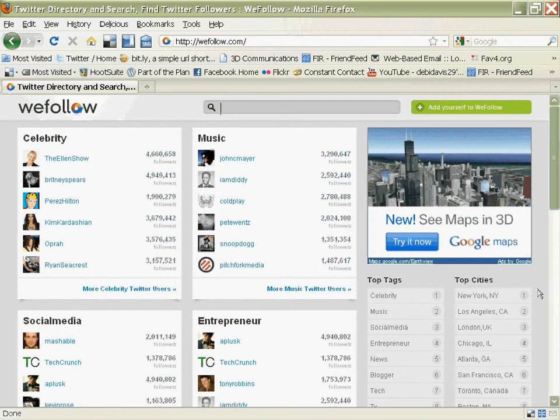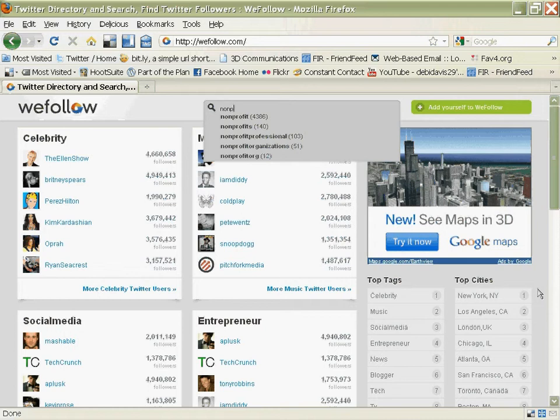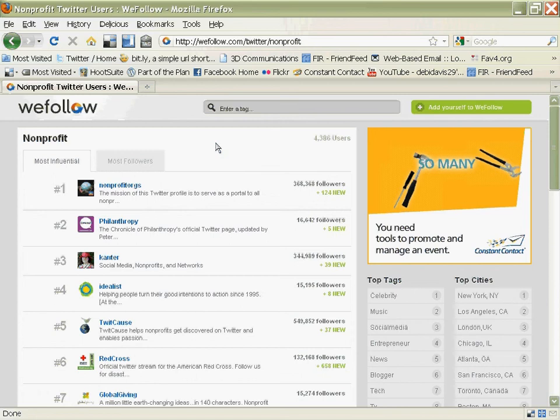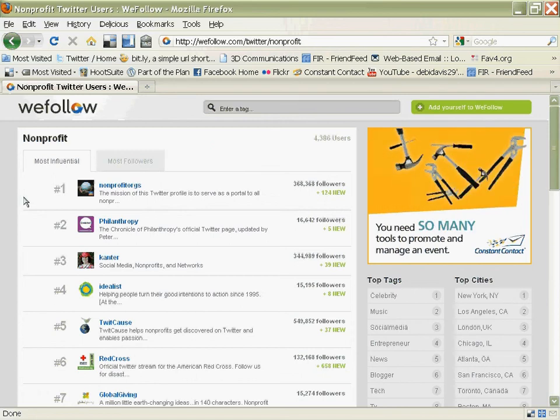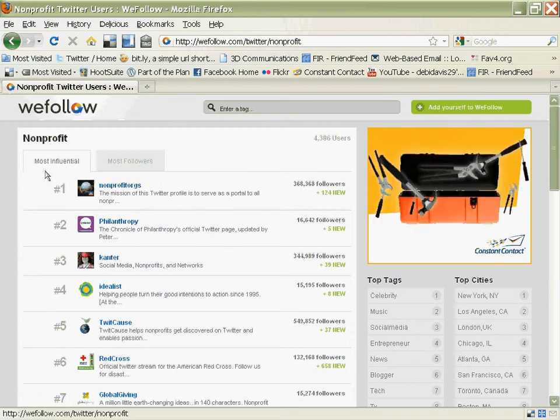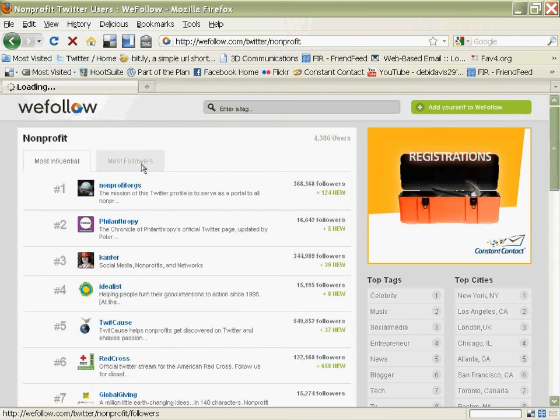I'm using a keyword, nonprofit, and as soon as I start typing it in, I get 5 suggestions for organizations or for keywords that are already in the system. I'll choose the first one because it's the most popular with 4,386 people in it. It gives me a list that's sorted in rank order of most influential. I can also look at this same group ranked according to the number of followers they have, ranked in order.